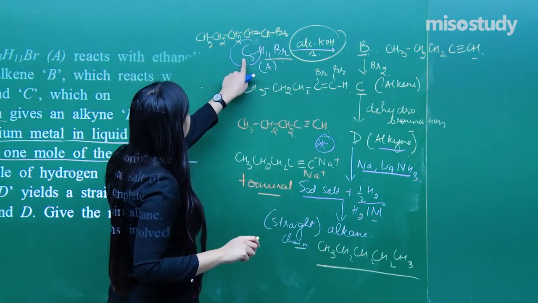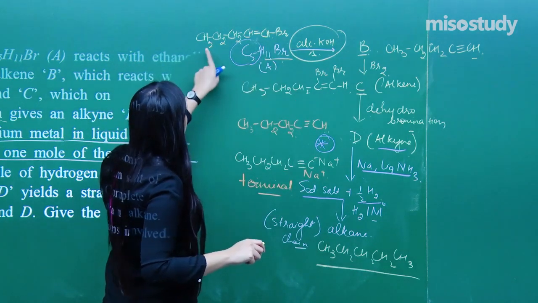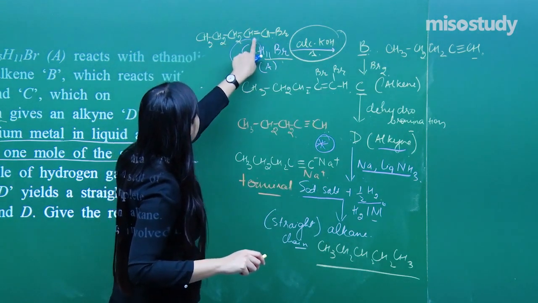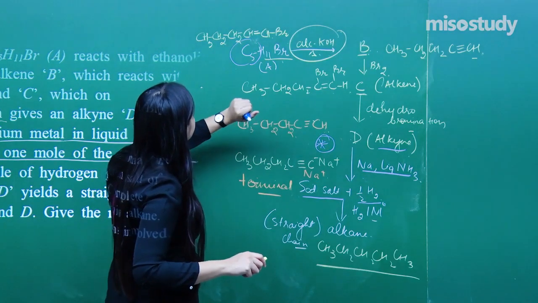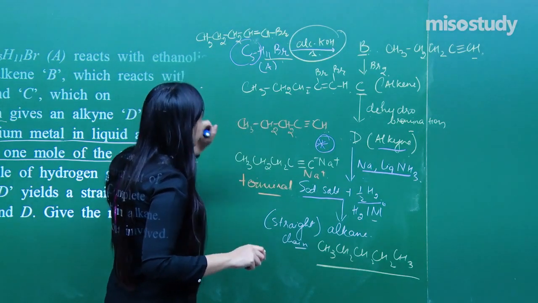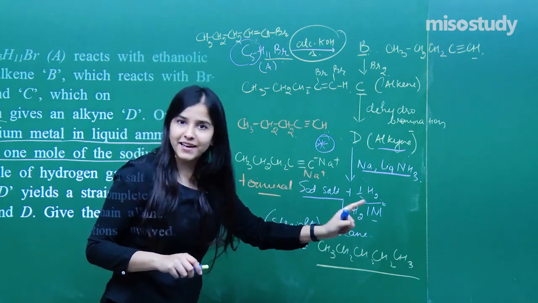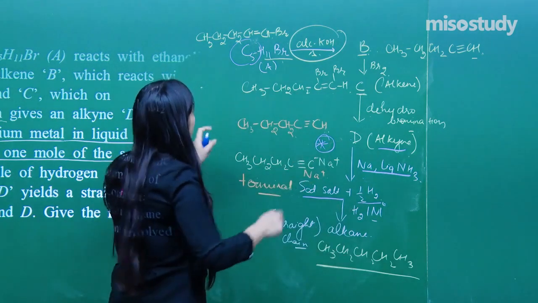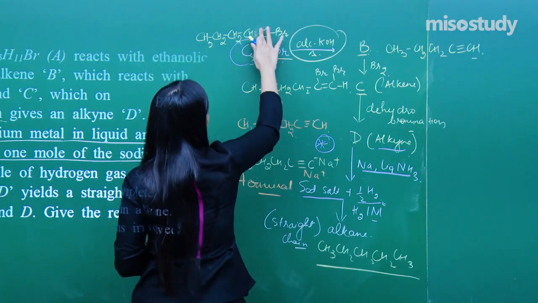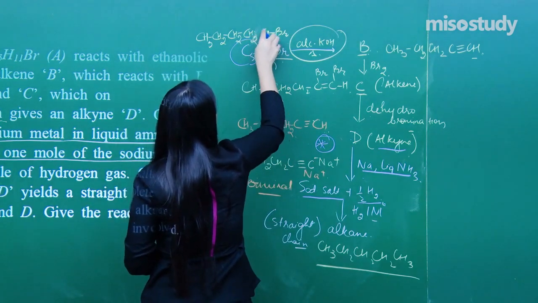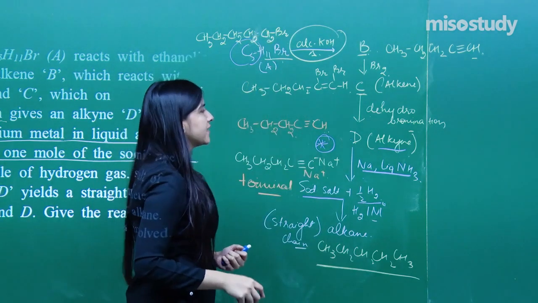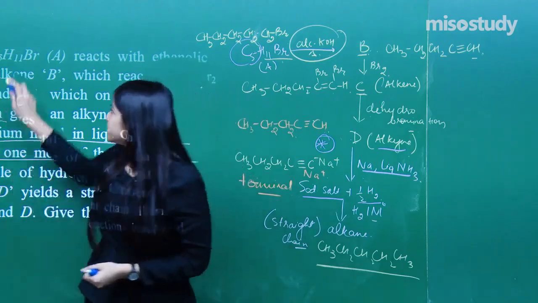Just count the carbons, 1, 2, 3, 4, 5, and hydrogens 3, 4, 5, 6, 7, 8, 9, 10, 11. We need 11, so I can put 2 more hydrogens over here. Done. Clear?